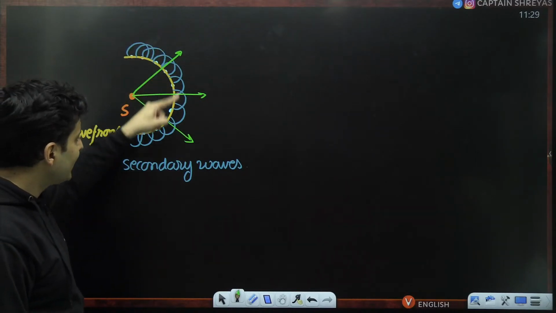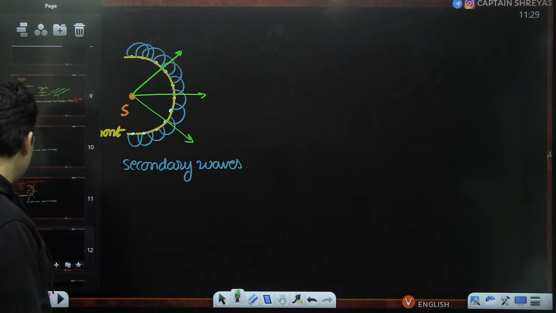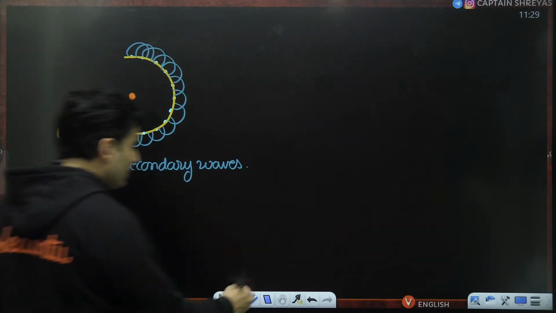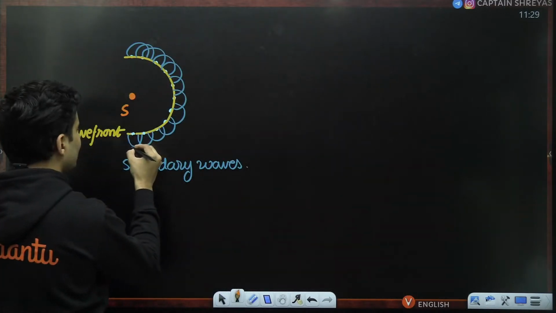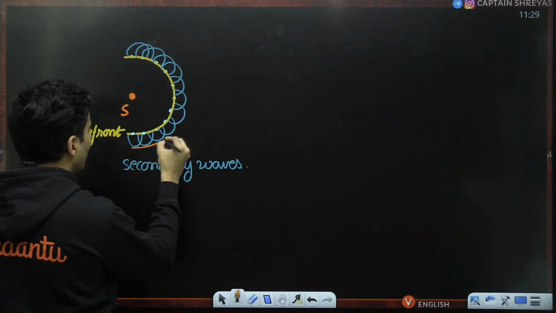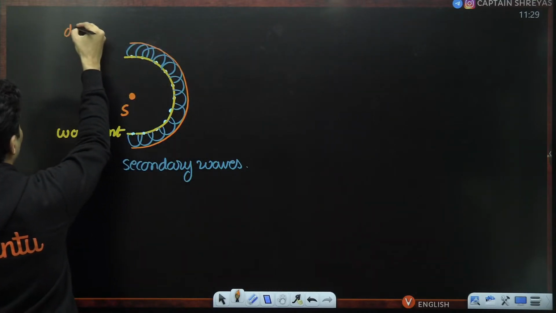Now these secondary waves will interfere with each other, and you will see that the new wave after some time can be found by drawing a common tangent to all of them.